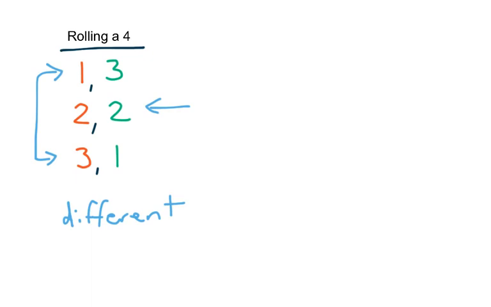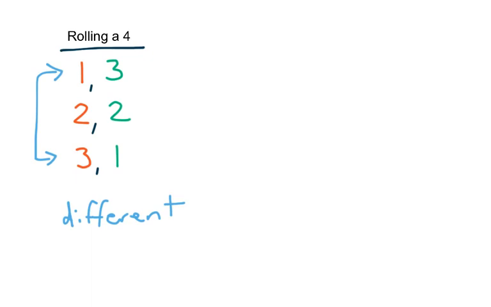This isn't about what position they're on the table. This is about what is showing on the dice. And since there's no two different outcomes with a 2 and a 2, we only count that once. We count the 1 on the orange with a 3 on the green as different from the 3 on the orange with a 1 on the green. Those are two different outcomes. But a 2 with a 2 is only one outcome, so we only count that once.